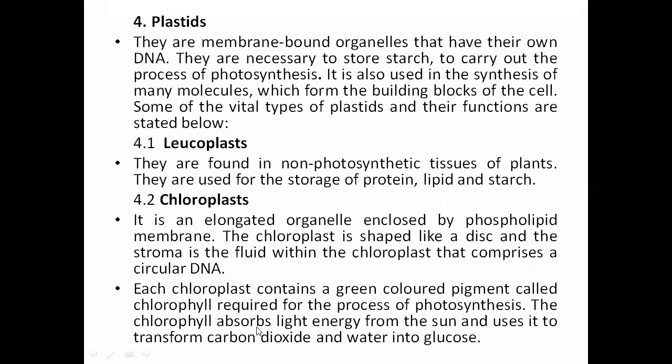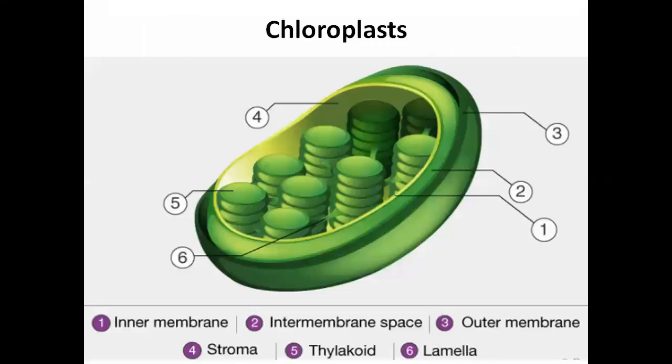The chlorophyll absorbs the light energy from the sun and uses it to transform carbon dioxide and water into glucose. That's the process of photosynthesis, and it has a very important role. So here you can see the chloroplast, how it has been given in six different parts.